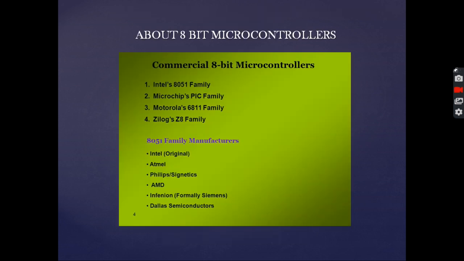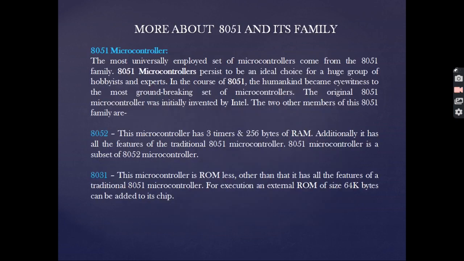Now the commercial 8-bit microcontrollers that are available in the market are from Intel's 8051 family, Microchip's PIC family, Motorola's 6811 family, Zilog Z8 family. The common 8051 family members are Intel, Atmel, Philips, Signetics, AMD, Infineon, Dallas Semiconductor, etc.